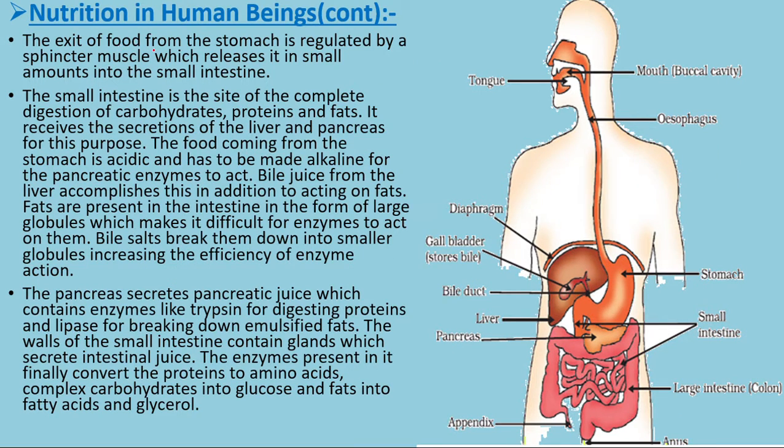The exit of the food from the stomach is regulated by sphincter muscles. After the breakdown of protein in the stomach, the food gets settled here, and there are sphincter muscles here. If you can't see clearly, I'll show you here. In this part there are sphincter muscles which help in opening and closing of the stomach for entering the small intestine. Food now goes to the small intestine.